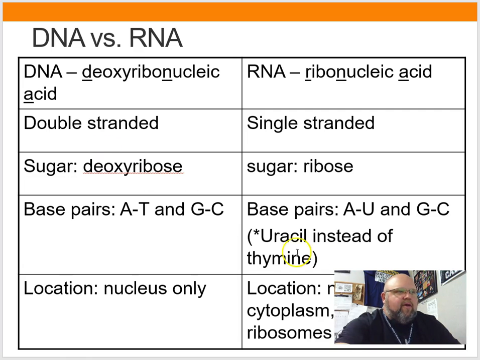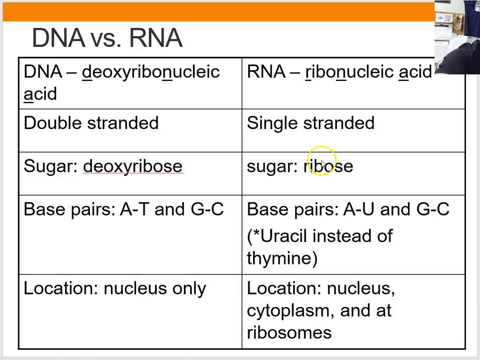To understand RNA, we have to look at the differences between the two. So DNA, RNA, similar. The names are a little bit different. Remember deoxyribonucleic acid, that deoxyribo part described the sugar. Well, now that's changing. We don't have deoxyribose anymore. Now we just have ribose. That's why we get RNA.